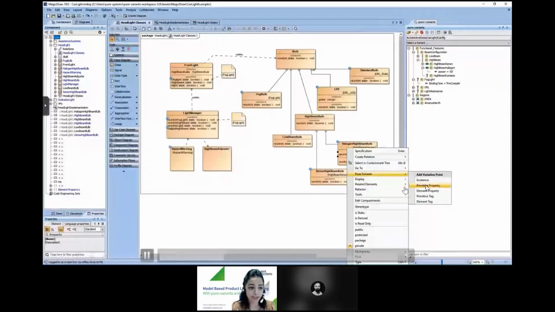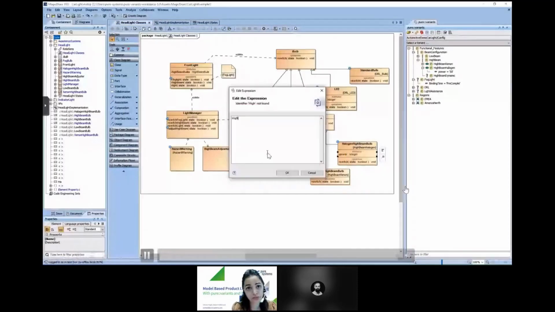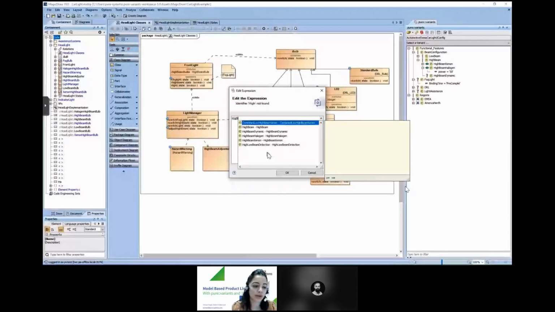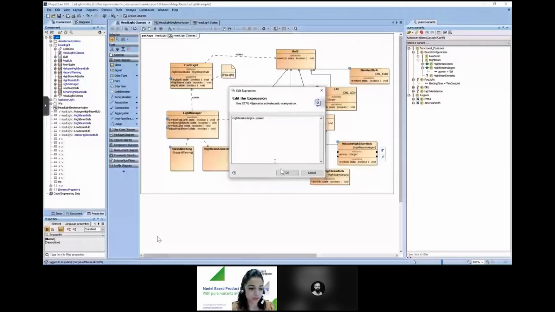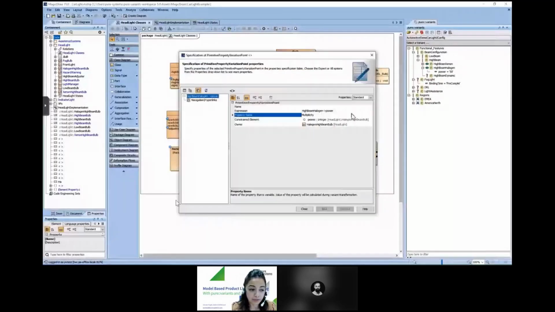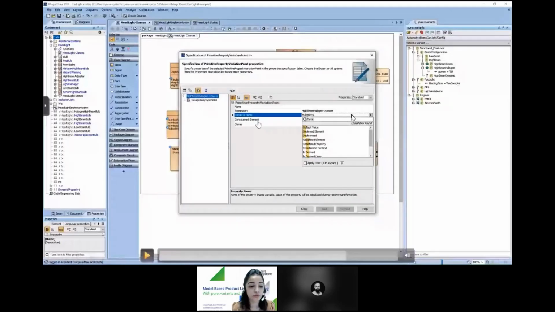A dialog box appears where we specify the rule, and we can do this, as I said, by using the autocomplete functionality. So here we are setting it for the power attribute. On clicking OK, here we can specify, or you can change the property name from multiplicity to a default value. So this is how we do it.